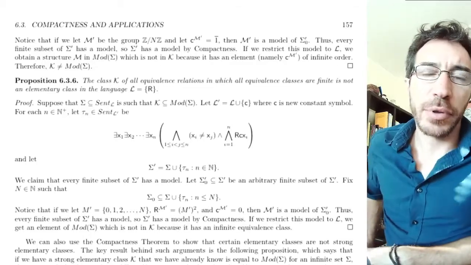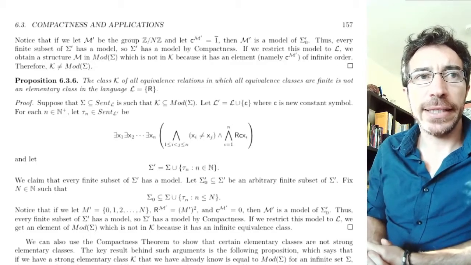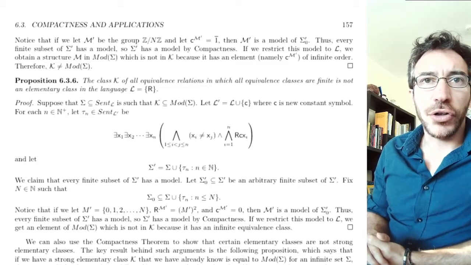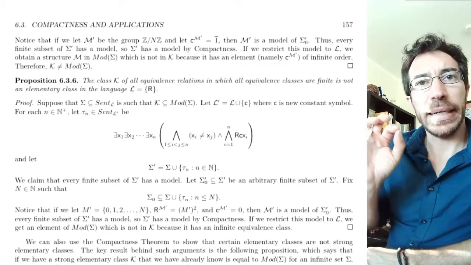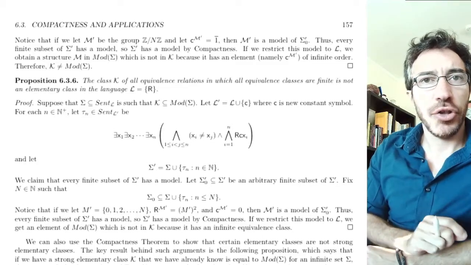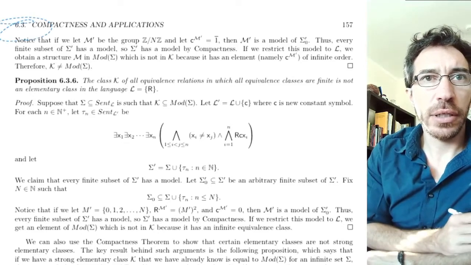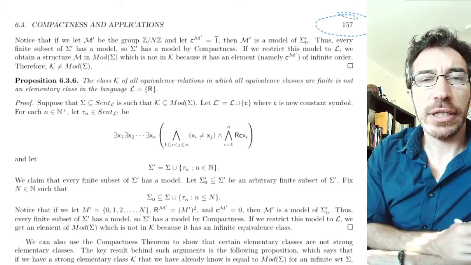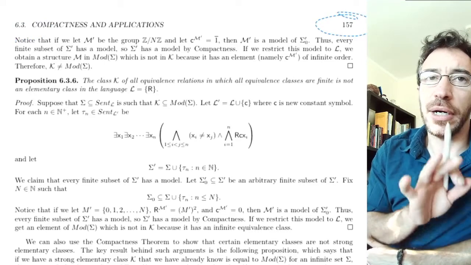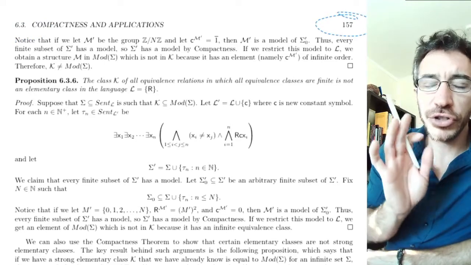Okay, so now let's look at a couple other results from Mileti's textbook, but now on the part on compactness, but for first order logic. This is section 6.3, page 157 in Mileti's textbook. Now we are on compactness for first order logic.